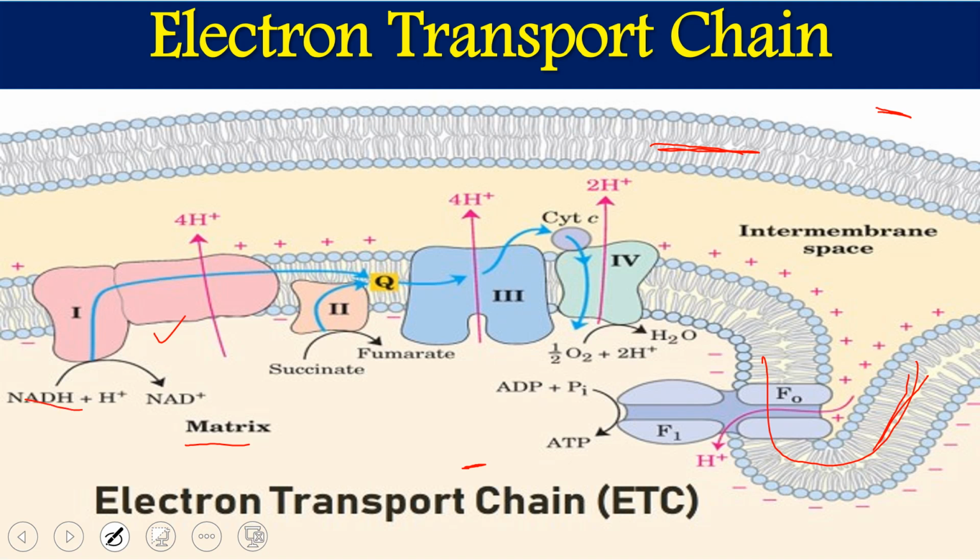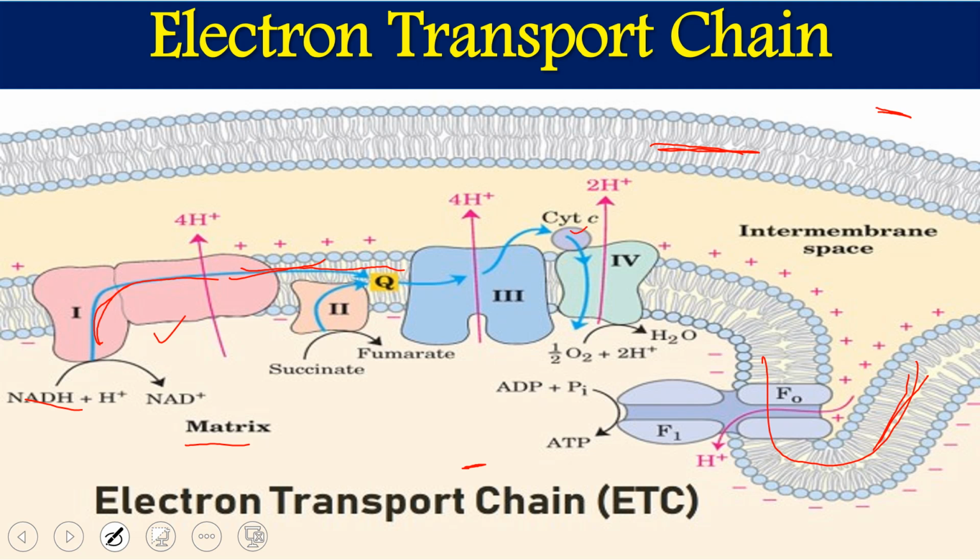This NADH donates its electrons through different iron sulfur centers and cytochromes, and the electron carrier ubiquinone takes those electrons and gives them to complex 3. Complex 3 is ubiquinone cytochrome C oxidoreductase. Here again we have different electron carriers, the BL and BH proteins. Those carriers give electrons to cytochrome C, which is a mobile electron carrier.